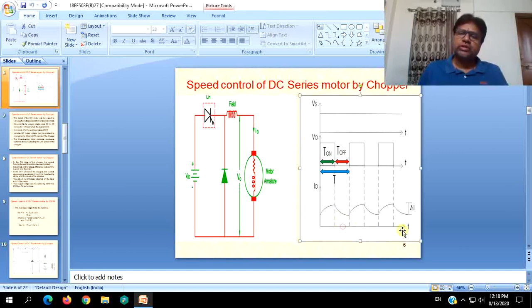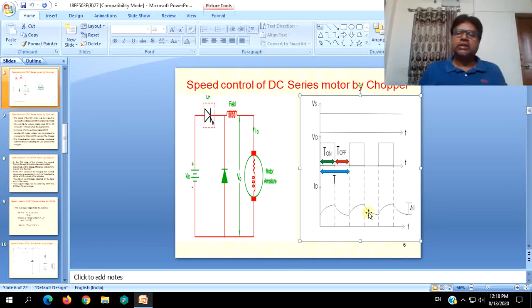be zero. So current will be a discontinuous waveform. During turn on period 1, during turn on period 2, 3, it will be the same, equal, but during the turn off period it will be zero entirely.